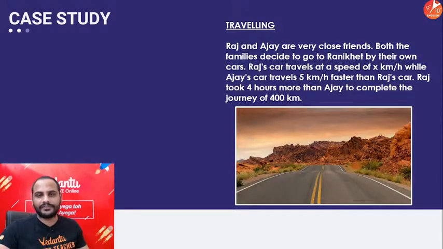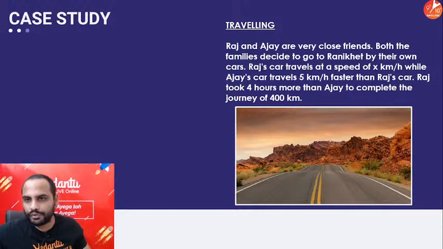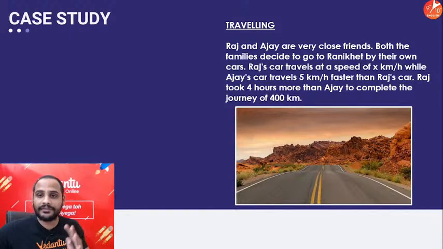Chalo, let's move ahead. Next question. Raj and Ajay are close friends. Both the families decided to go to Ranikhet by their own cars. Raj travels at a speed of x km per hour while Ajay's car travels 5 km per hour faster than Raj's car. Raj took 4 hours more than Ajay to complete the journey of 400 kilometers. What is the speed of Raj's car?